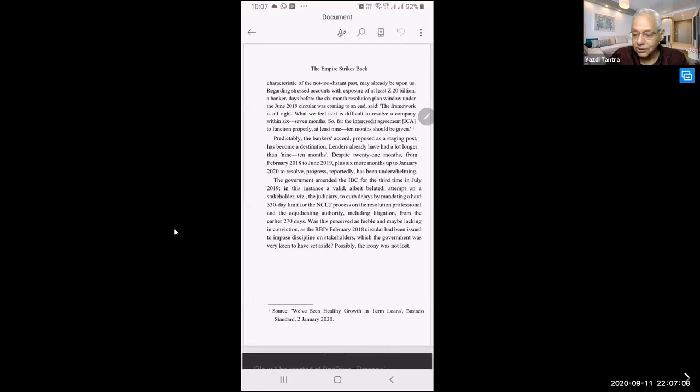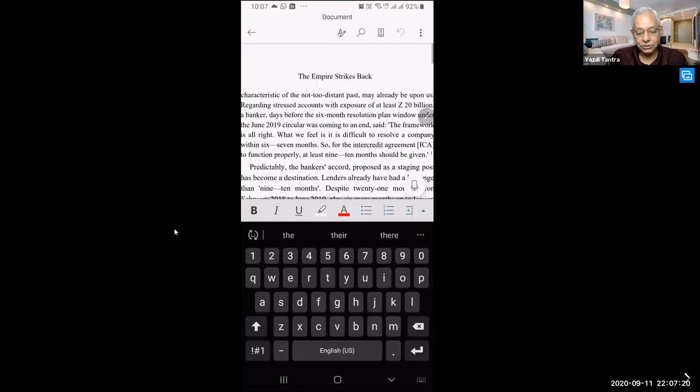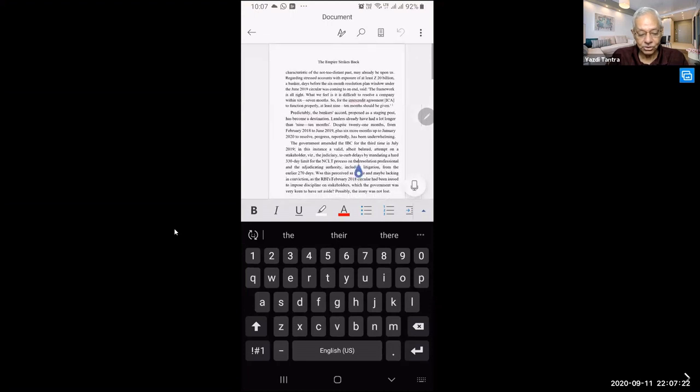Can you see this? Very cool. This is excellent. You can straight away make it a Word document. You can save it, you can forward it, you can do whatever you want to do with it. Can you see this? How simple it is to do. Straight away you take it to Word. You don't have to do anything further.